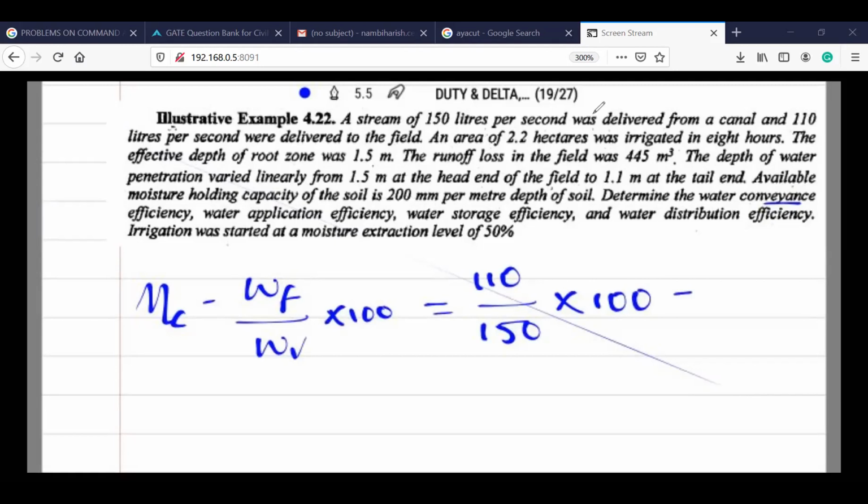Can anyone tell me the answer for this in the chat box? Please answer in the chat box. 110 by 150 into 100. You can calculate the conveyance efficiency.